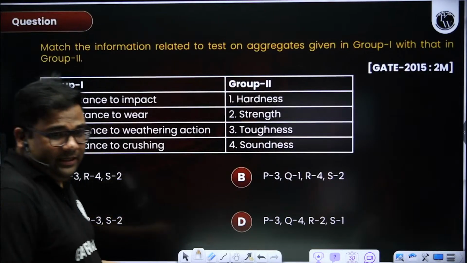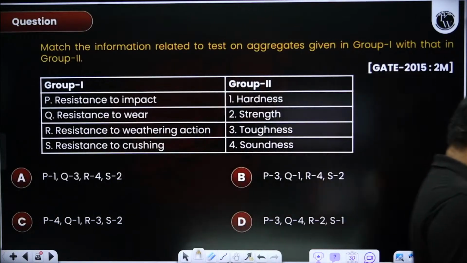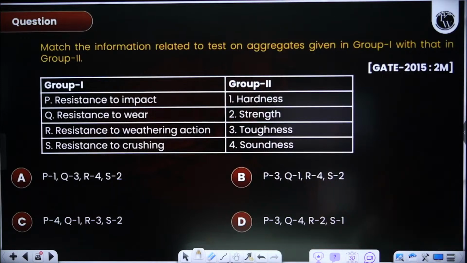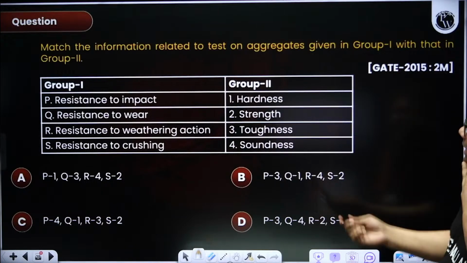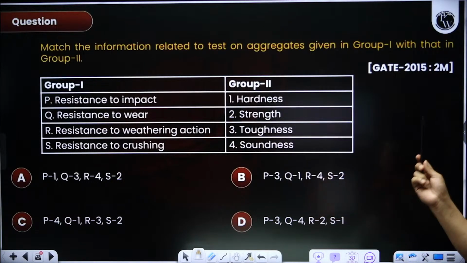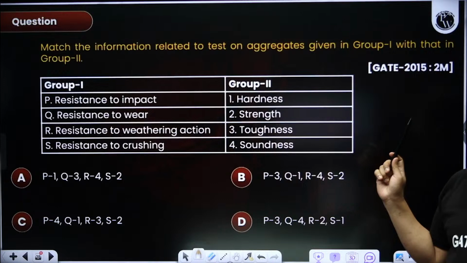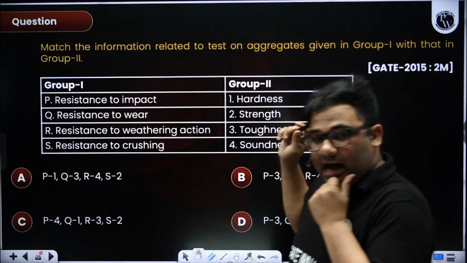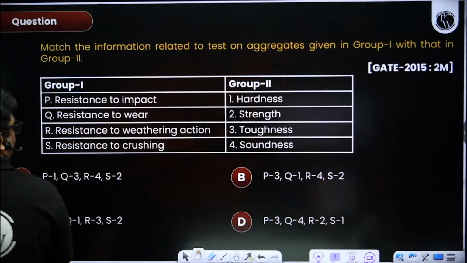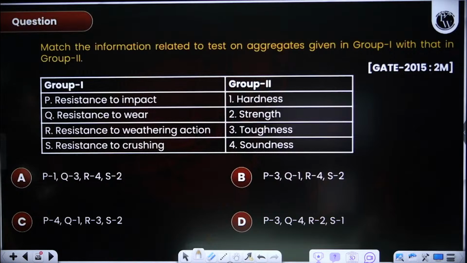Now solve this very easy question. As I told yesterday, in aggregate testing and bitumen testing, they ask you this thing: test and property tested. This is their favorite thing.